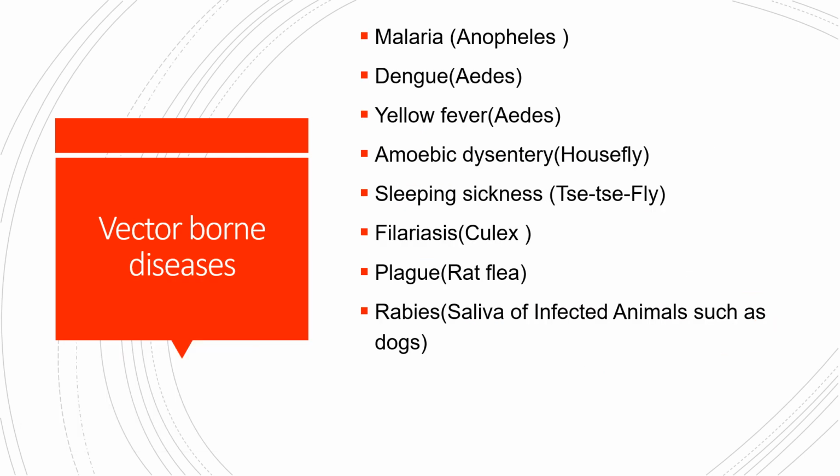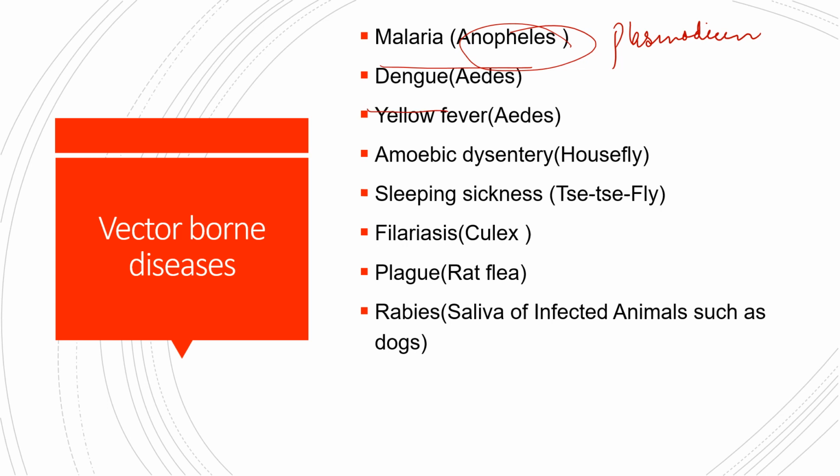Now here we are having certain vector-borne diseases. Let us start with malaria. In malaria, the vector is the Anopheles mosquito. We know that the pathogen is Plasmodium. We have already spoken about the symptoms and the effects in the previous episode where we studied what health and hygiene is. So go through that. I'll put the link in the description box and in the I link above also. I'll not repeat that in full, so you'll have to go to that video and learn that.